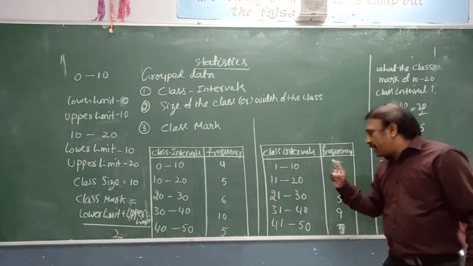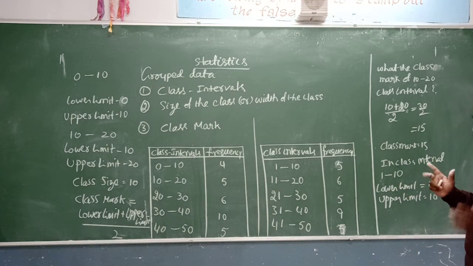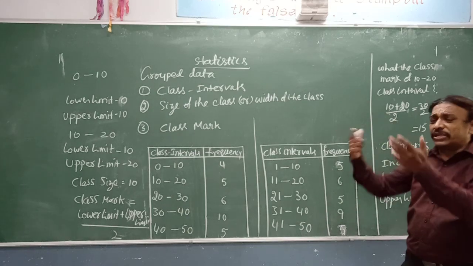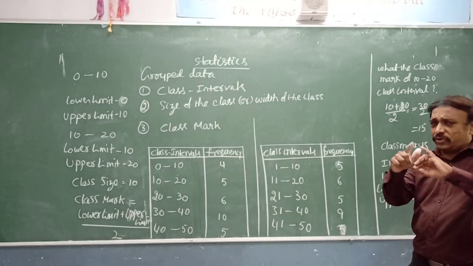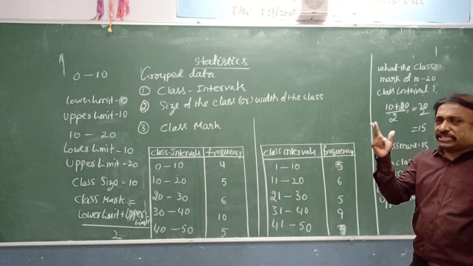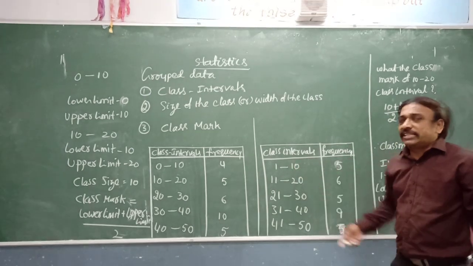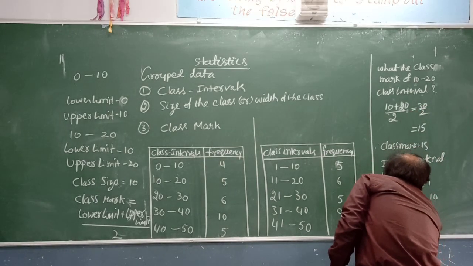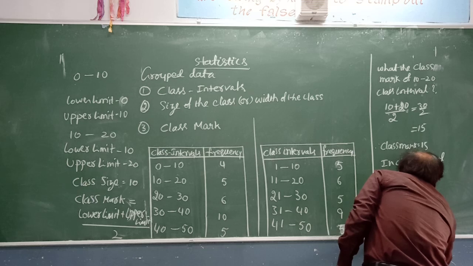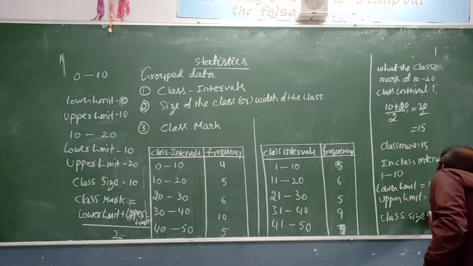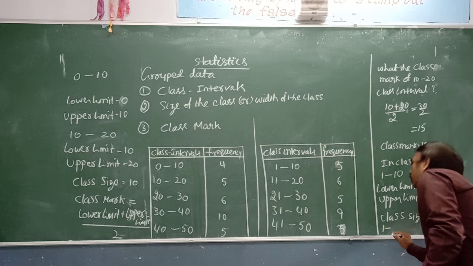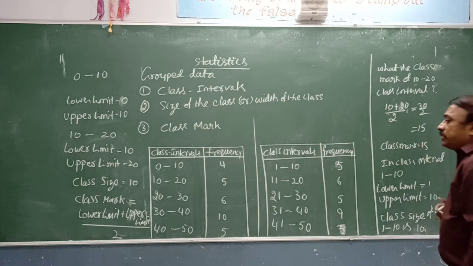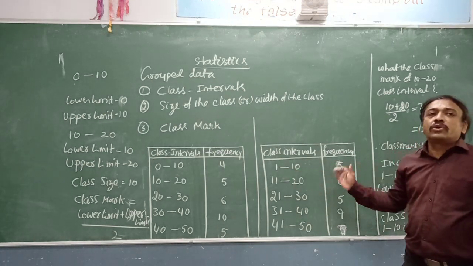These are the frequencies. Class size: 1 to 10, both numbers are included. Count from 1 to 10: 1, 2, 3, 4, 5, 6, 7, 8, 9, 10. So the class size is also 10. Similarly, class mark is upper limit plus lower limit by 2.